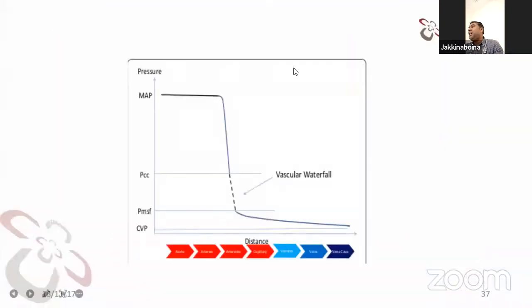Sir, if you see that, what we are doing, we are giving NTG and trying to improve the perfusion. But at the capillary level, if it is less than 100 microns, there is no major influence by these drugs, whether you are giving vasopressors or vasodilators.